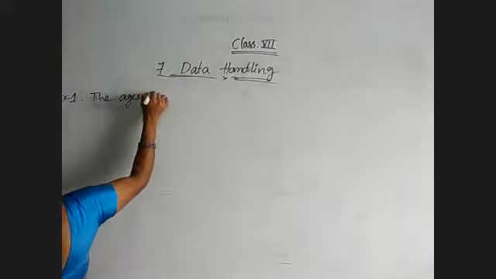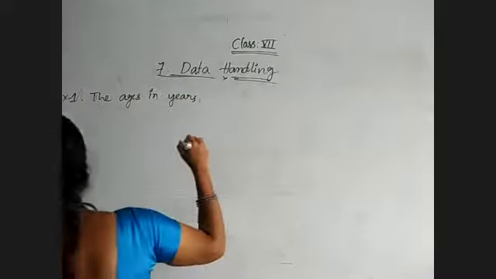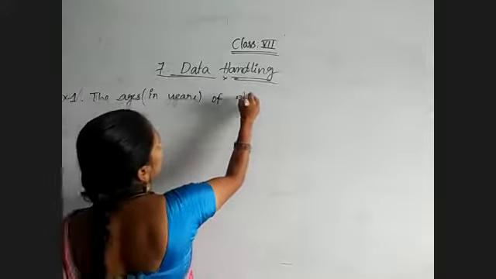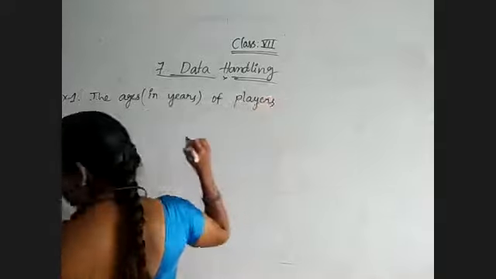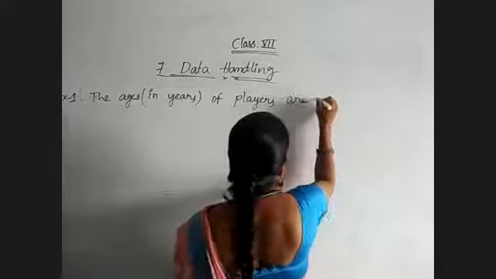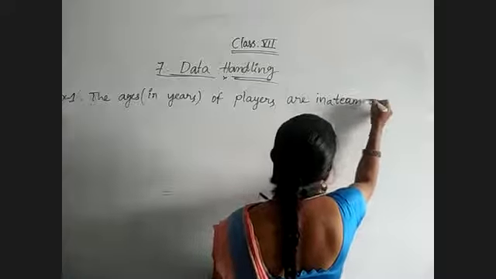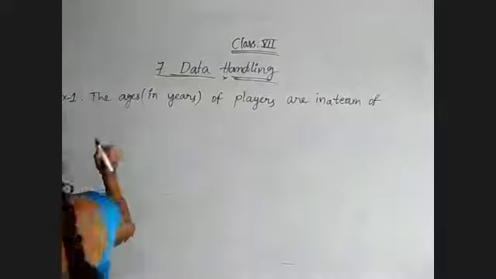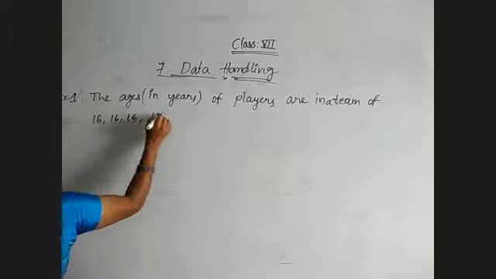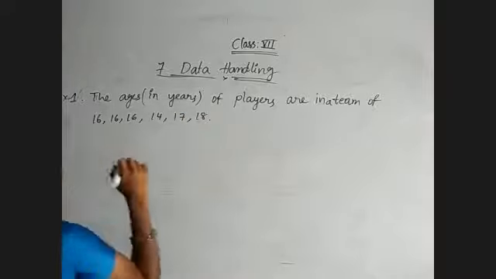The ages in years of players in a team are 16 years, 16 years, 16 years, 14, 17, and 18. Then find the following.